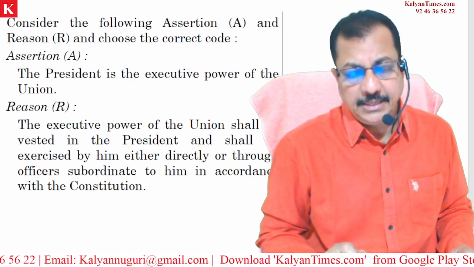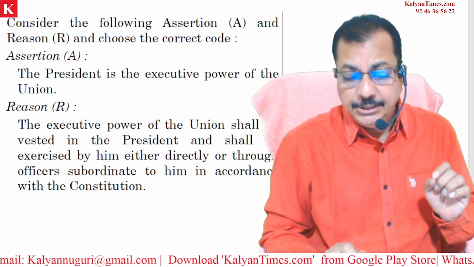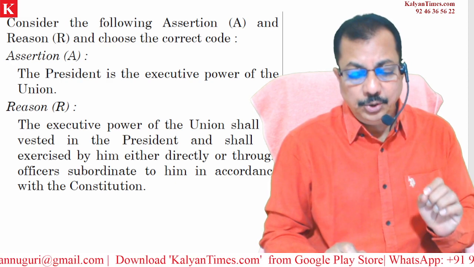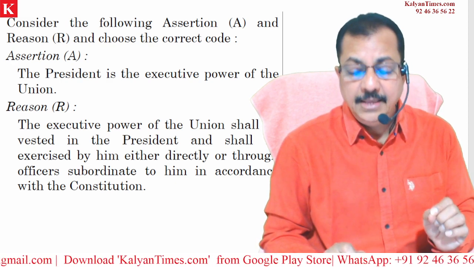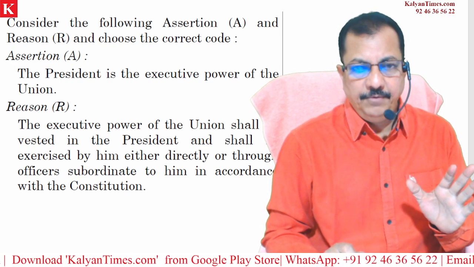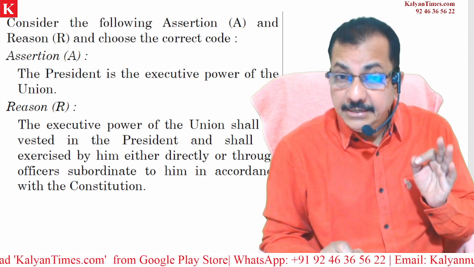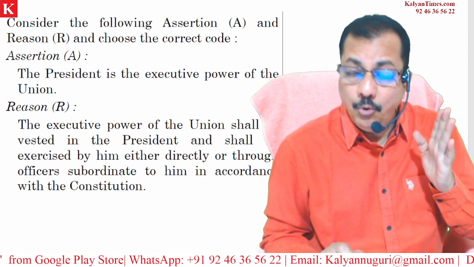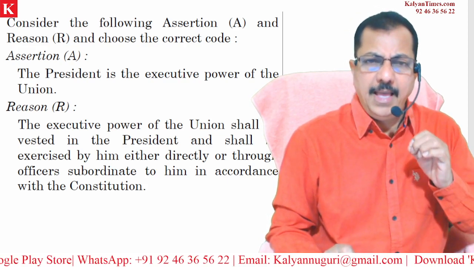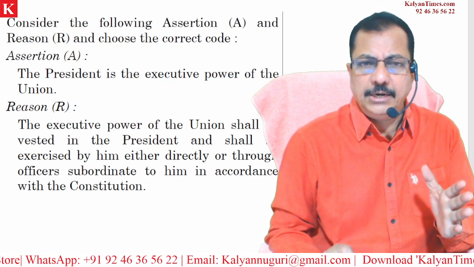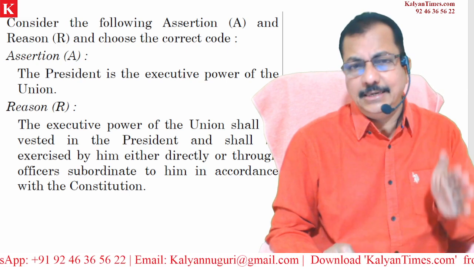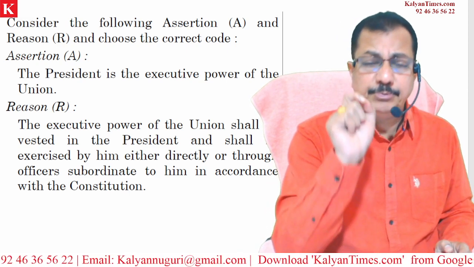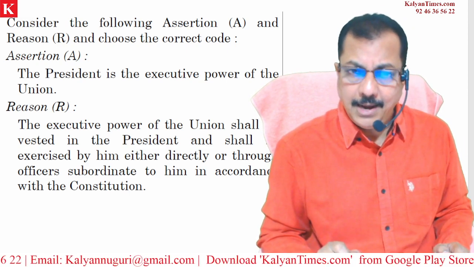Now let's look at the reason. The executive power of the union shall be vested in the president. Where did we read this? We read this statement under article number 53 of the Constitution. Hope you all remember this. Very important one. I emphatically said it during the explanation of this particular article.